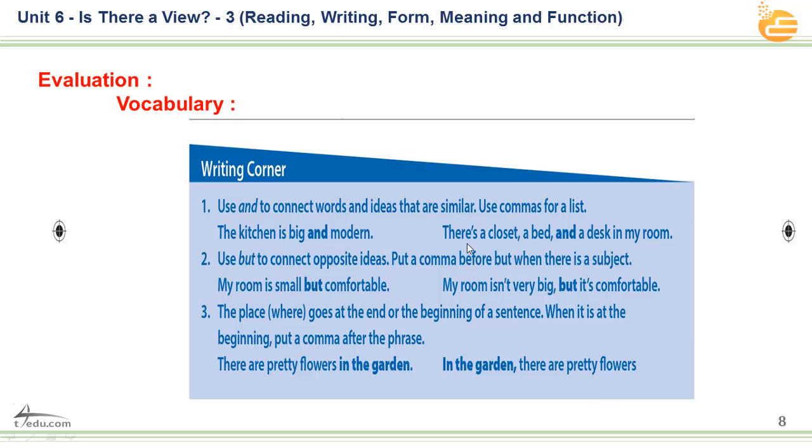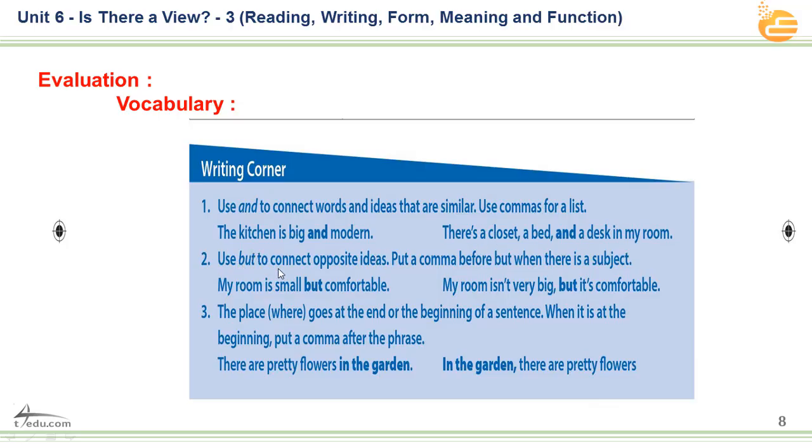Here also we have: there is or there's a closet, a bed, and a desk in my room. This is a conjunction, and by also using a comma, we can say and, we cannot say and no. Just closet, comma, a bed, comma, and a desk in my room. We have to use and at the last section of complete sentences.